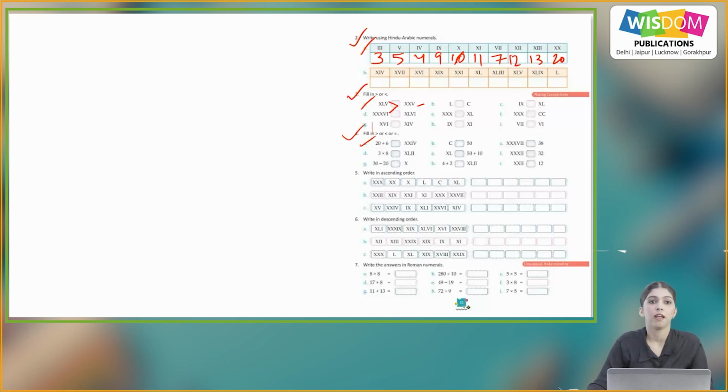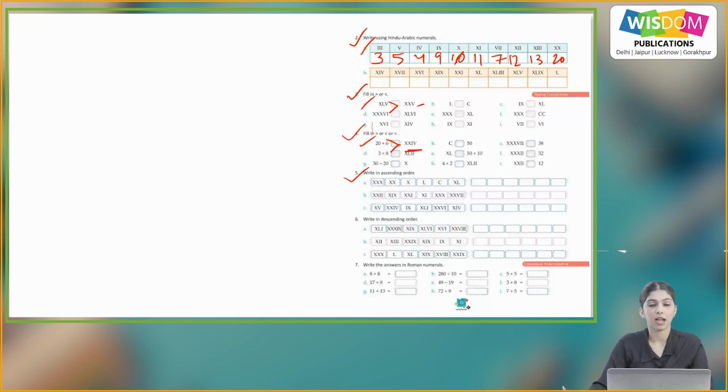Question number 4, fill in greater than or less than or equal to. A part, we have 20 plus 6, that is 26, and here this is 24. So 26 is greater than 24. So similarly, you will do the rest of the parts on your own.